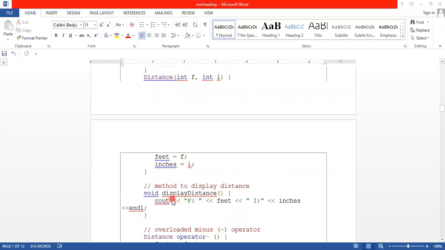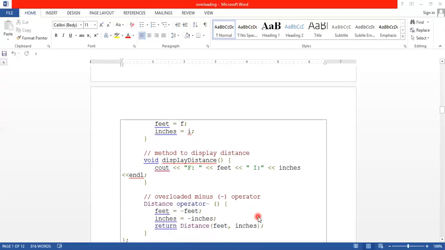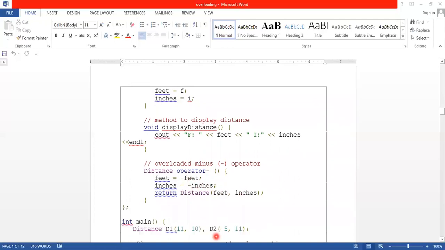Then another method, display distance, where we display the feet and inches. Then we use the operator overloading here. So Distance operator is the keyword, then minus. So minus is the operator to be overloaded. Then here we assign feet equal to minus feet, like that inches equal to minus inches. Then return these feet and inches.